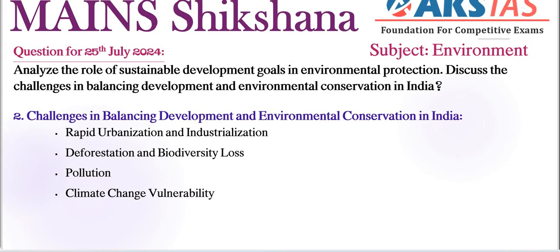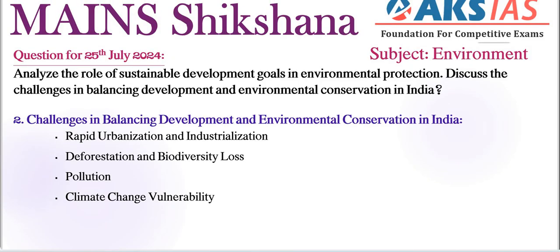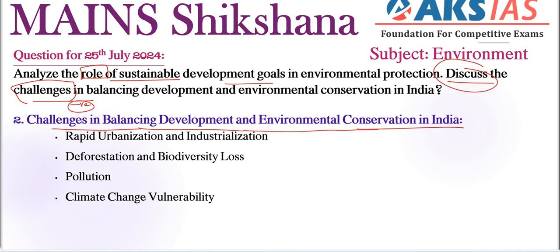Next we can include our second part, that is challenges. Regarding our question tag discuss, we already mentioned some positives in the first part as the role of sustainable development goals, right? So next we can continue with challenges as a negative aspect, right? Regarding our discuss question tag, challenges in balancing development and environmental conservation in India. So here I'm using only the keywords mentioned in the question, right? That is a good approach. We need to follow this. We need to give some important inputs to the examiner, right?